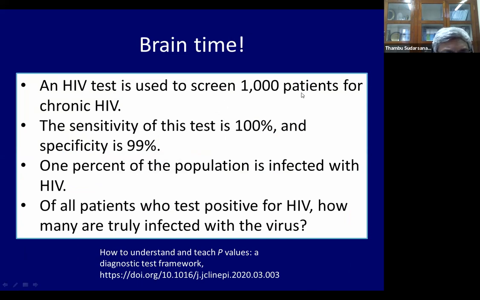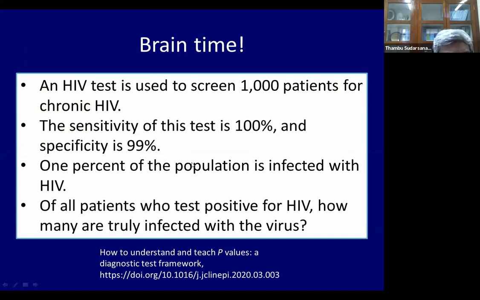An HIV test is used to screen 1,000 patients for chronic HIV. The sensitivity of the test is 100%, specificity is 99%. The population prevalence is 1%. India's prevalence is 0.3 or even less. Let us say it is some country somewhere, sub-Saharan Africa, where the population prevalence is 1%.